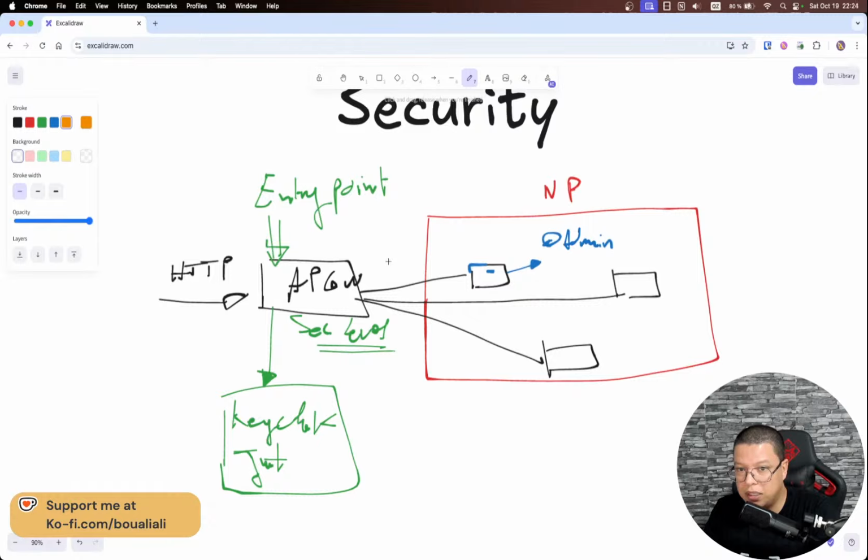All I need to do is include my JWT token, or maybe let me call it token just to avoid confusion. I will just need to include the token in the header. And then when I receive this token, this microservice needs to communicate with my auth provider in order to validate the token again.